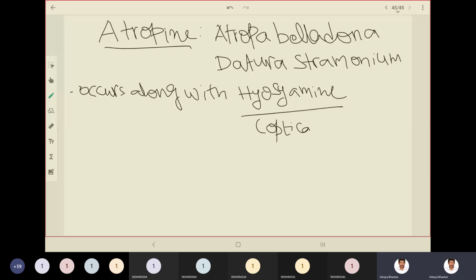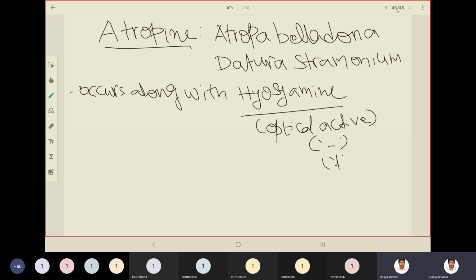So it is optically active. Towards which side? Towards the left. Left we designate as minus, denoted by small l, the levo form. It doesn't remain like that for long.